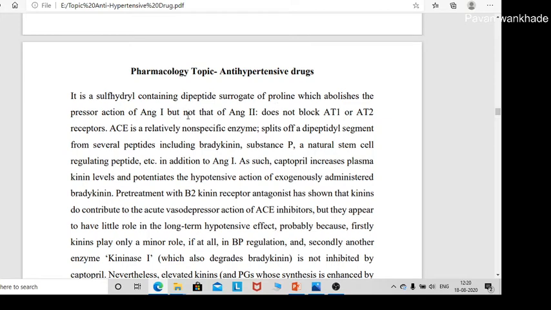Means angiotensin 1 cannot be converted into angiotensin 2. Angiotensin converting enzyme also causes the breakdown of bradykinin and substance P. Bradykinin is a vasodilator.